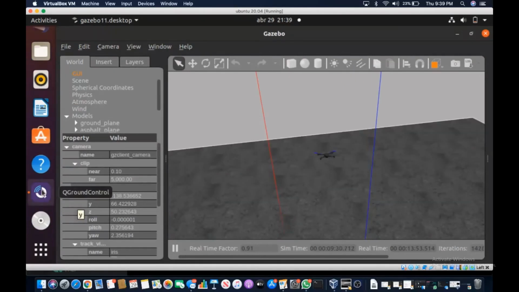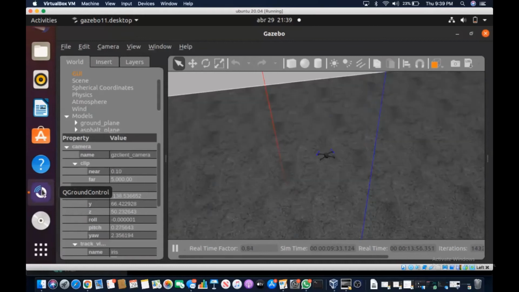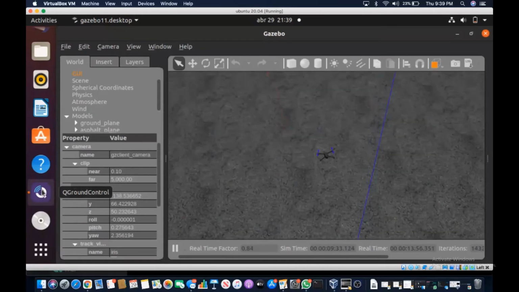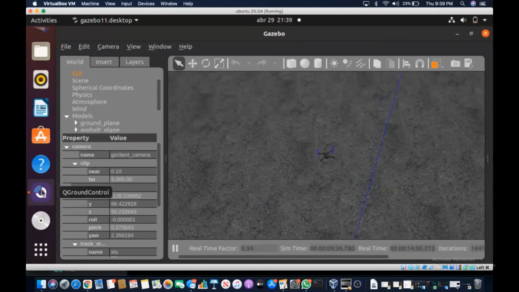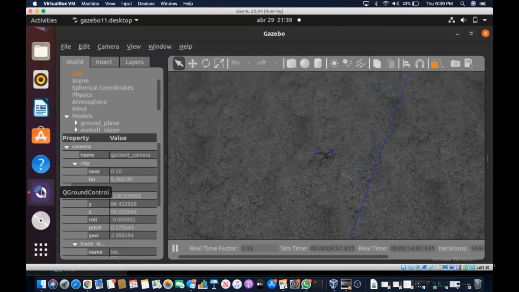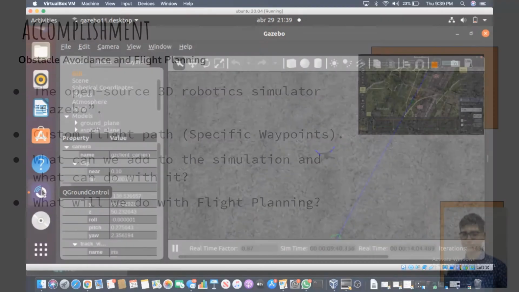Ultimately, our goal is to create a robust obstacle avoidance system, and with flight planning we will be able to develop it with complete safety. Flight planning will also aid the other groups in testing the effectiveness of their systems.